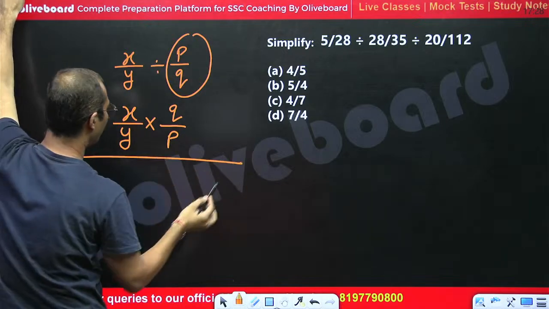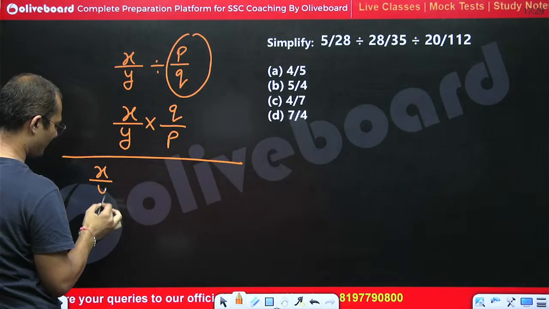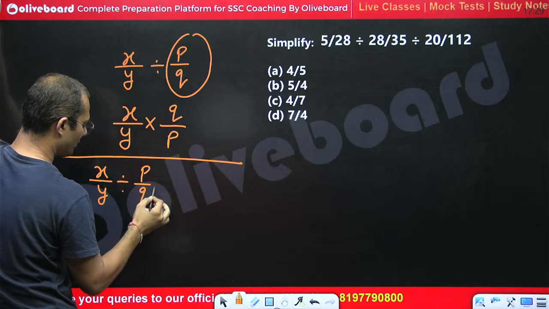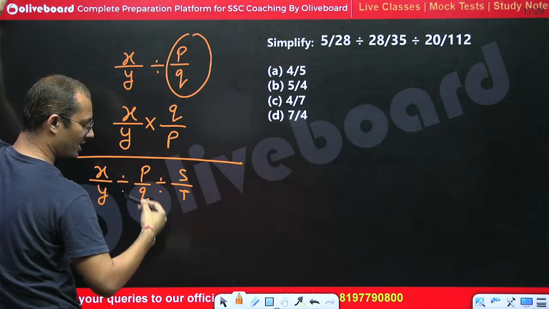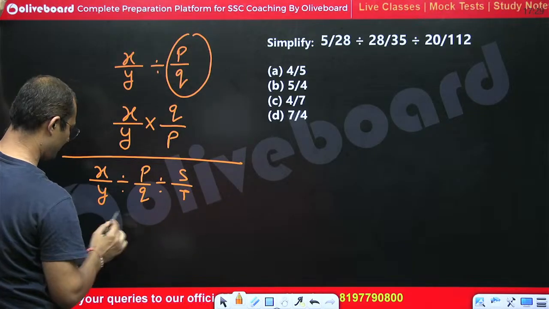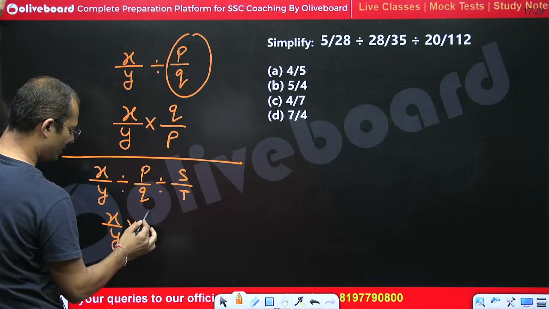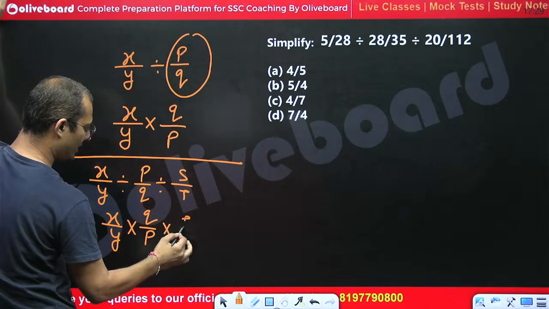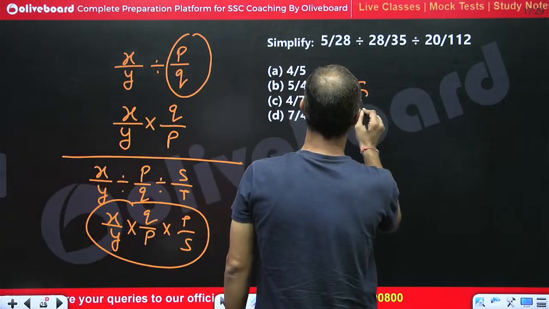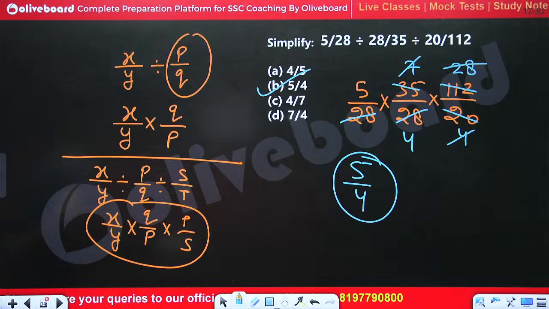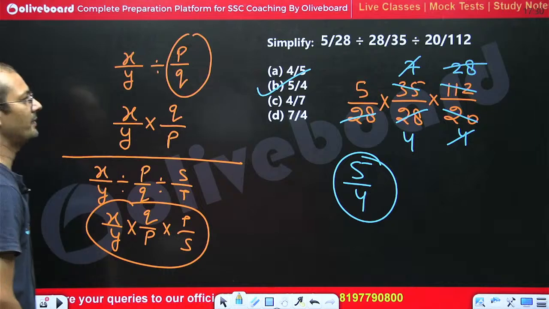And if we are given x upon y divided by p upon q divided by s upon t, we are reciprocating the right hand side fractions. So x upon y into q upon p into t upon s. So we are going to use this directly. So here we can say that B part is the right answer.